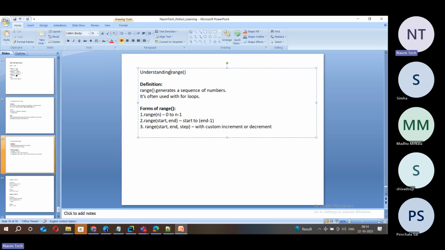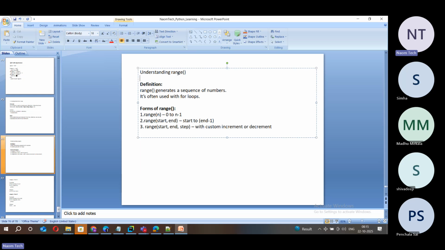That's why we use the range function. Let's use range here and try to understand all the different approaches of working with range as well. So we try to use range with for and do today's programs. That is the agenda.